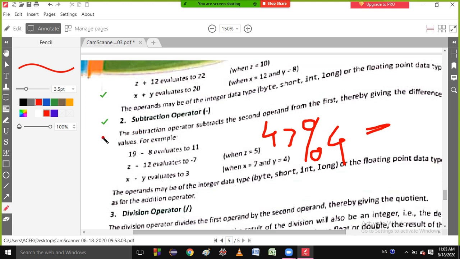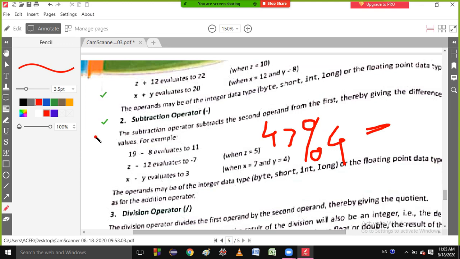Next one. If you divide fractional number by fractional number, fractional means real number, the number which has a point.